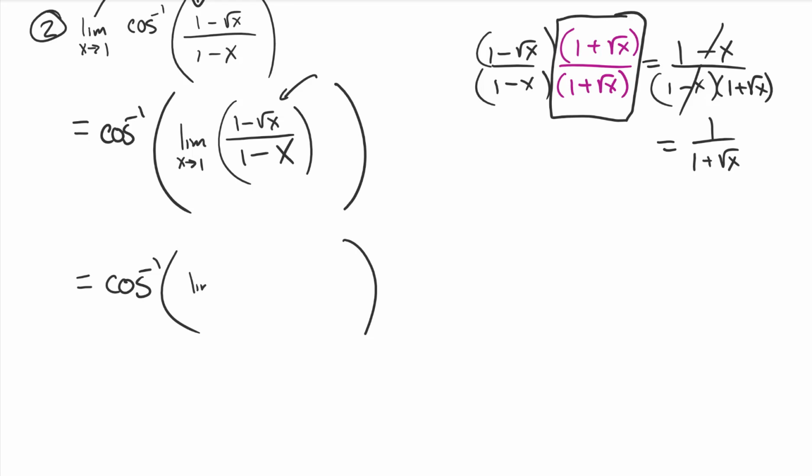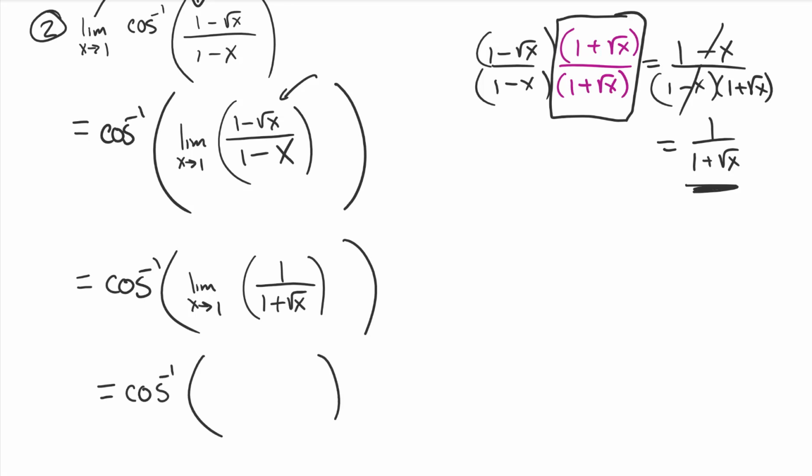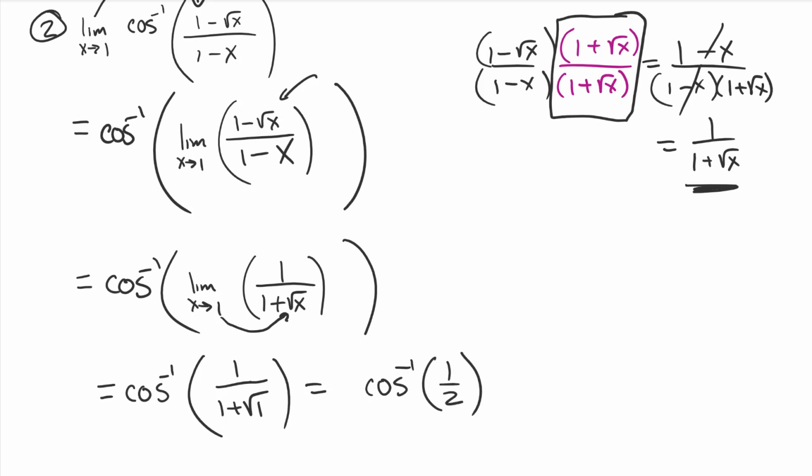So we did a little bit of algebra aside, but notice, my equal sign is still following. All right, just how we write things. And now instead of writing in 1 minus root x over 1 minus x, we will now write in 1 over 1 plus root x. Well, now we can just plug it in. Take that 1, pop it in for x, and we get 1 over 1 plus the square root of 1. I'm going to move to the right because there's nothing really weird to do here. So it's cosine inverse of 1/2.